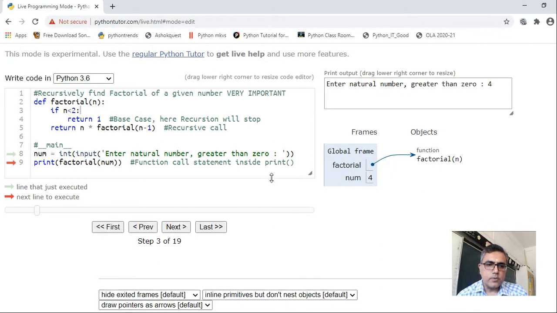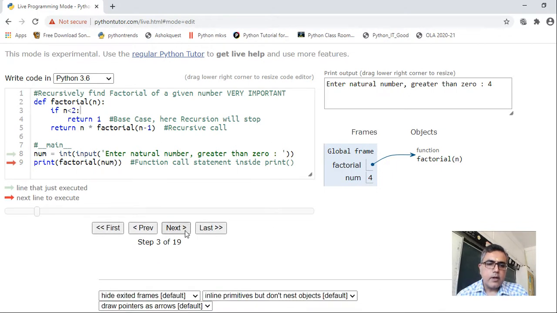Just reduce this window. Click on next. Right, now it has called function factorial with value of num. Value of num is 4. So factorial function is called with value 4. So value of num will be copied in n. So within this function n becomes 4.